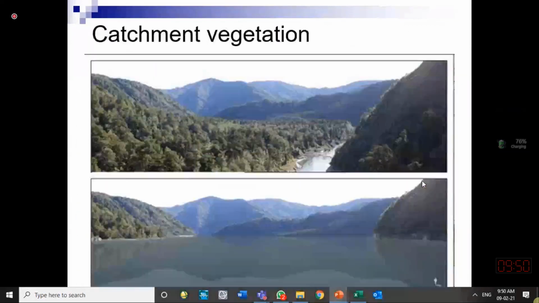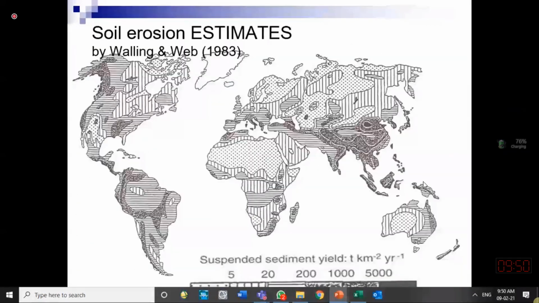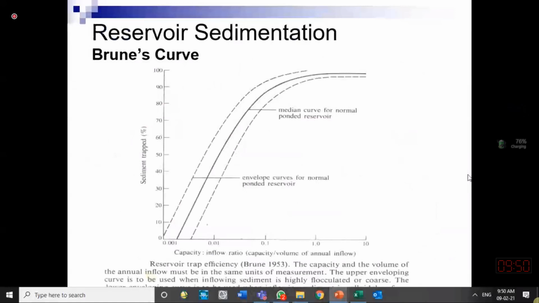So this introduces you to the topic of sediment. How much sediment can be trapped in a reservoir? It is usually asked of us. Tell me how much will be the sediment trapped. This is a curve called the Brune curve. Remember this, important in hydrology and sediment capacity estimation in a reservoir.